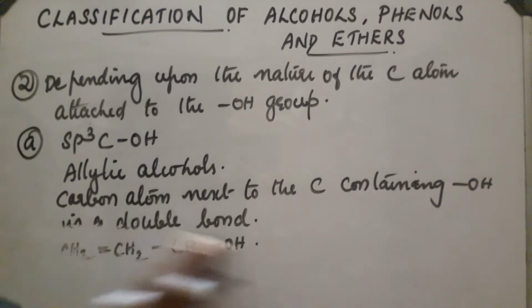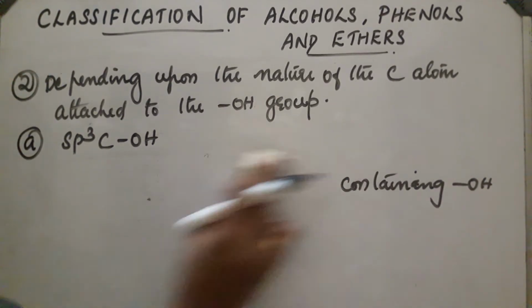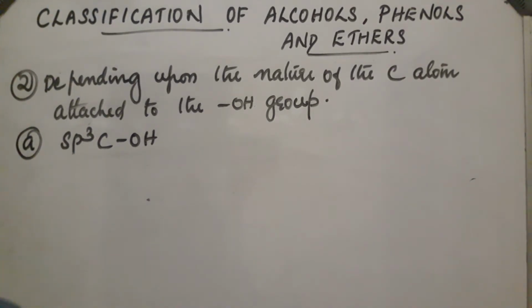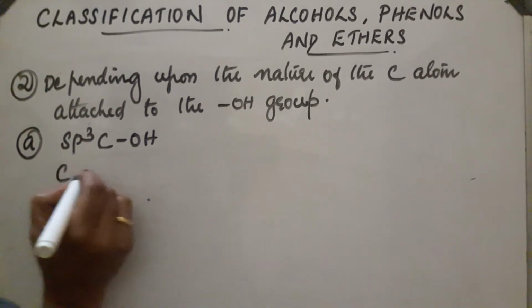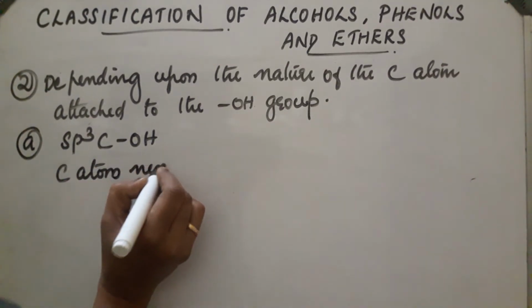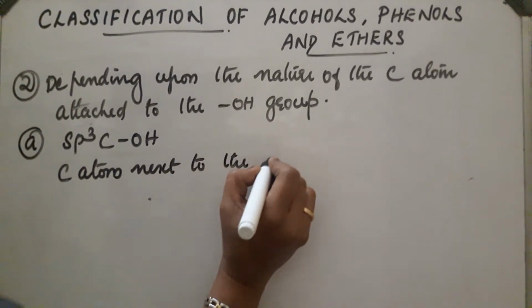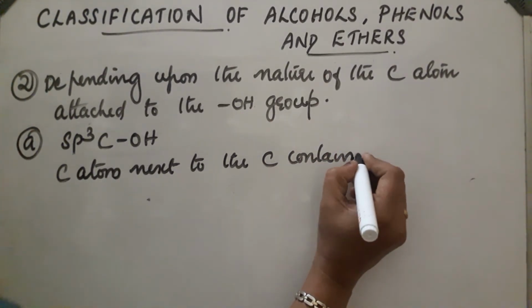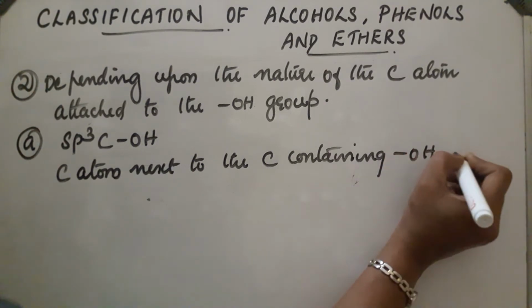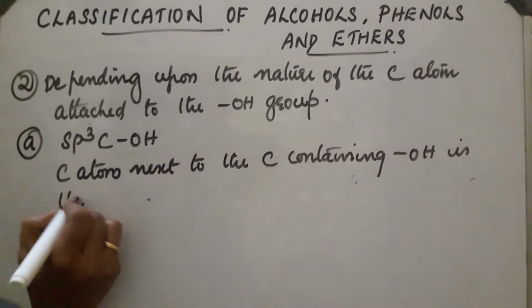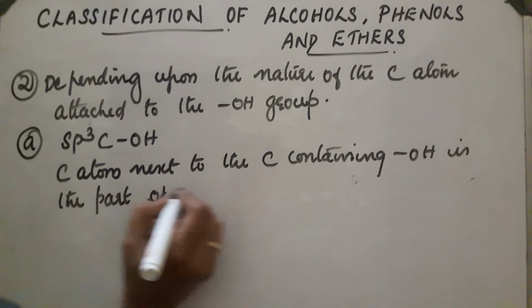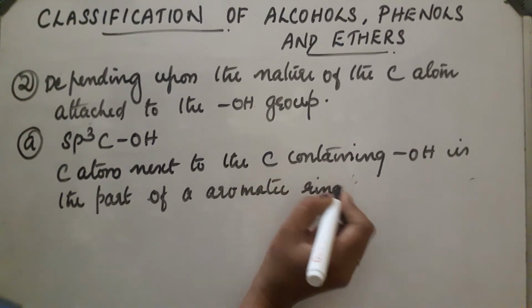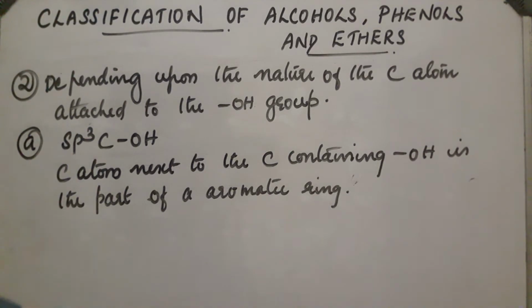Next classification is benzylic alcohols. If the carbon atom next to the carbon containing OH is part of an aromatic ring.